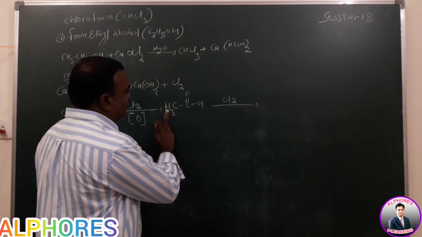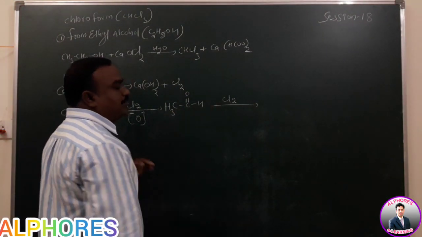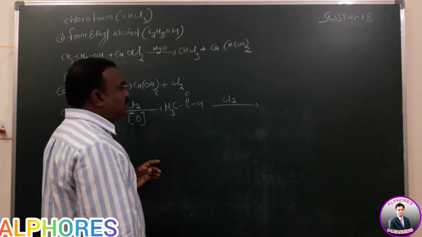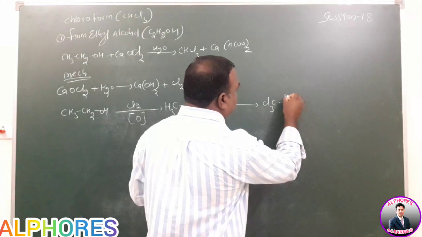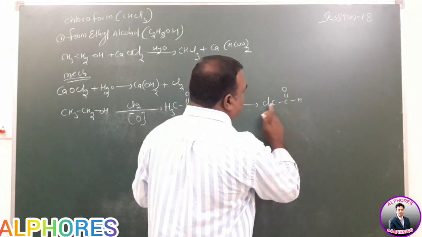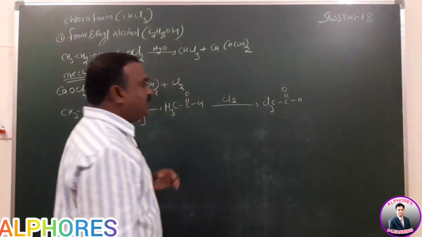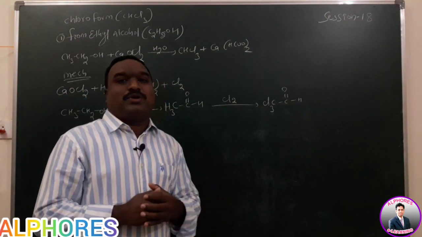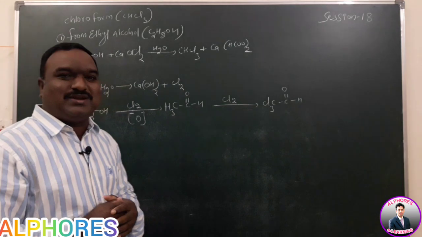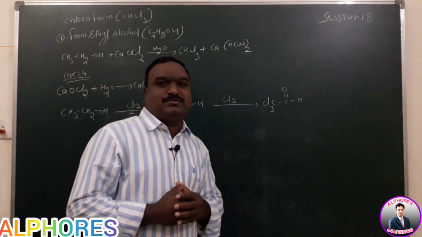That means three hydrogens are replaced by chlorine. Here Cl3C double bond O, H. Trichloroacetaldehyde is formed here. Trichloroacetaldehyde is called chloral.